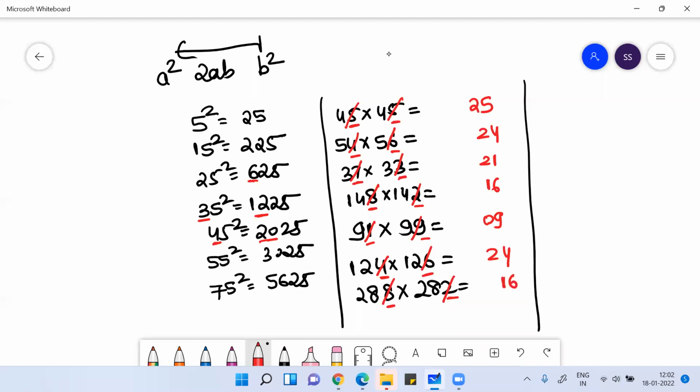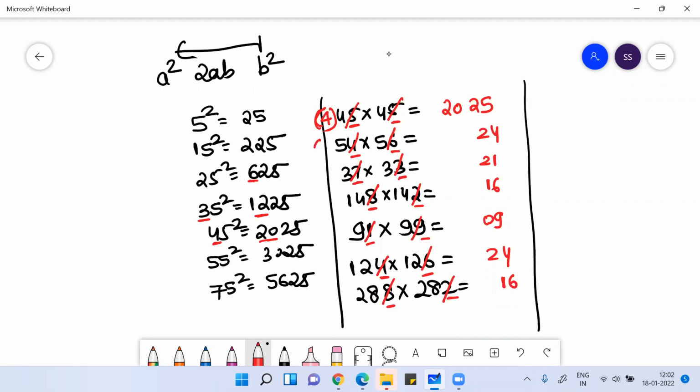Can you understand this? Imagine you're multiplying two numbers, the 10th place digit is the same and the sum of the unit place digit is 10. How to get the fast answer for this? Very simple, I'm going to tell you. Once you write this, see the 10th place digit here. It is 4, right? What is the next digit of 4? 5. 4 5s are 20, right? So your answer will be 2025.